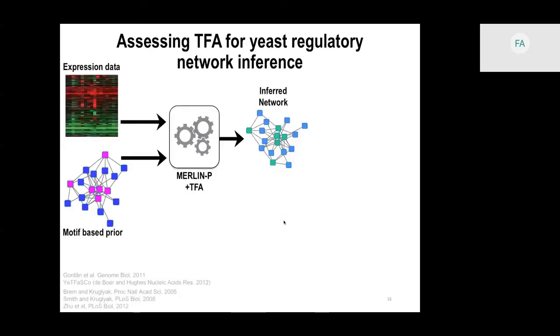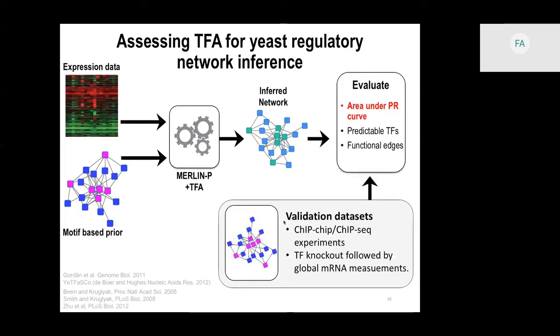Next, we applied our method to a compendium of expression data from yeast. We used expression data from these publications that have 377 different samples. And for prior, we used a motif-based prior network. To evaluate, we can look at different metrics like predictable TFs or functional edges, but here we only look at the area under precision recall curves. We compared our inferred networks to gold standards that are based on ChIP or based on knockout.